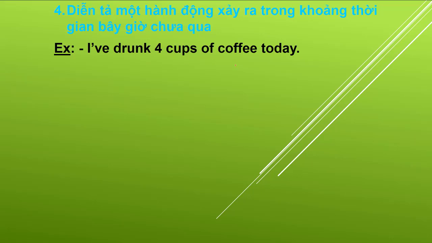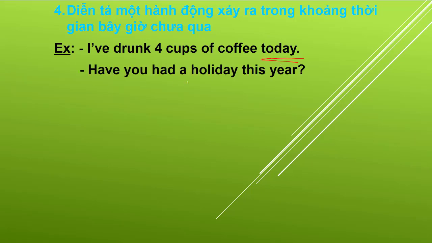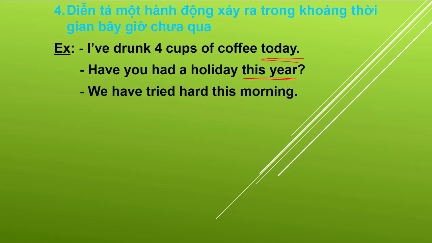And now, for example, if you are talking about something you have done today, and today hasn't finished yet, we should use present perfect tense like that. I have drunk 4 cups of coffee today. Today. Okay, and have you had a holiday this year? So this year, it means the year hasn't finished yet. So we can use present perfect tense if you are talking about this year. Have you had a holiday this year?